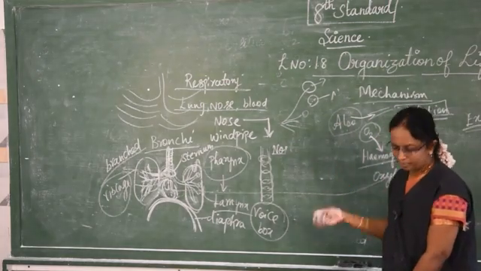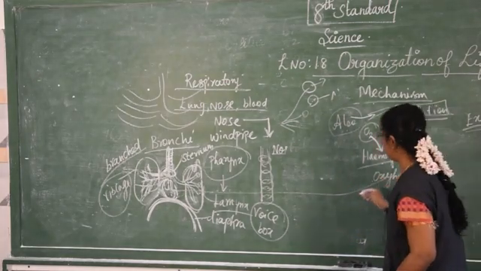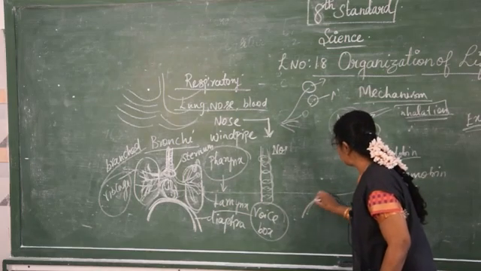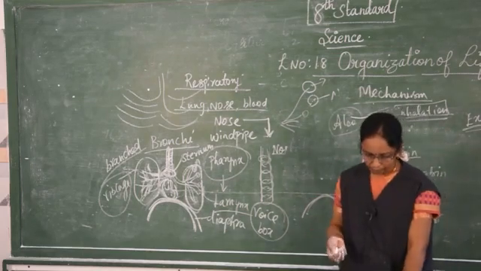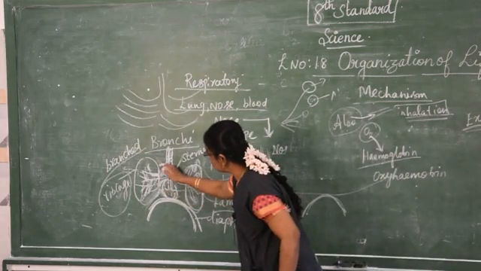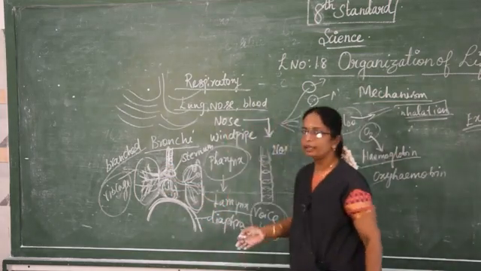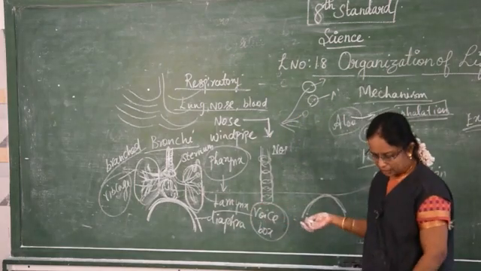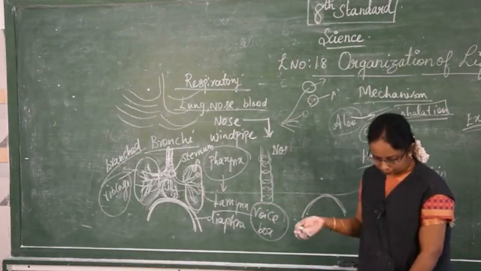When we talk about exhalation, the diaphragm relaxes to its original position. So this is the relaxed position. The diaphragm goes downward when we take inspiration, but in exhalation, it goes upward.